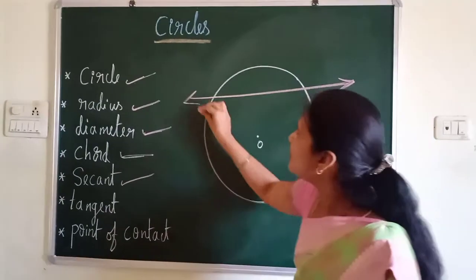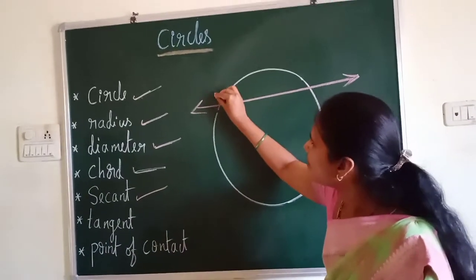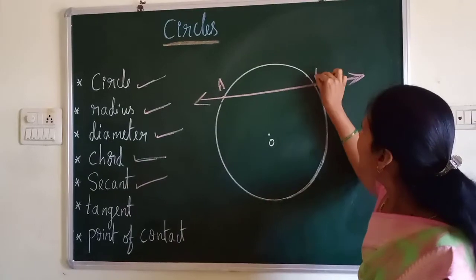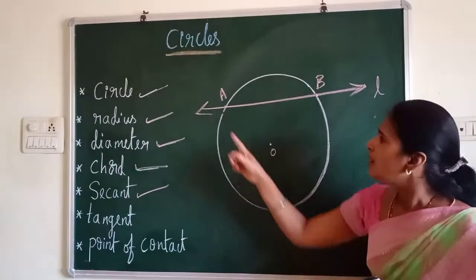Secant is a line which intersects the circle at 2 points. So where is it intersecting? You can see A and B. This is a line L. If I take it as a line L, this is a line.